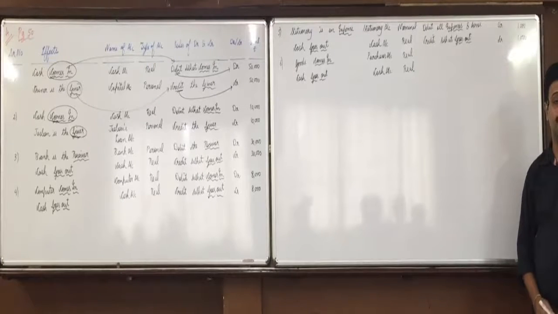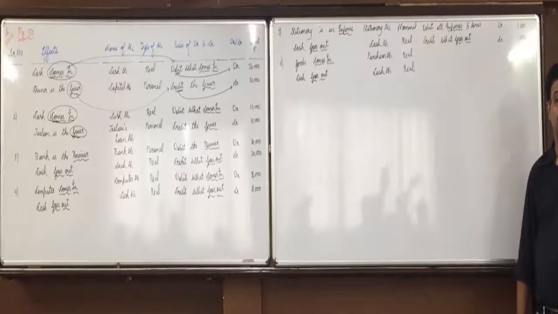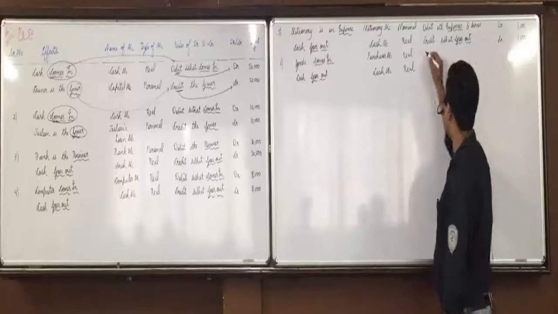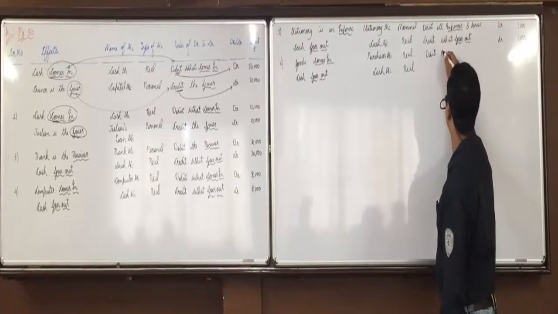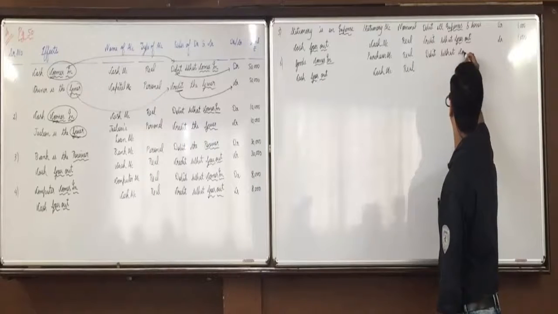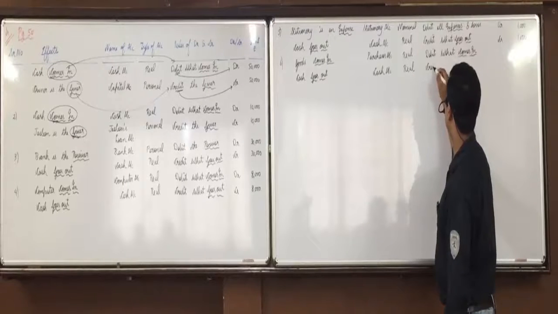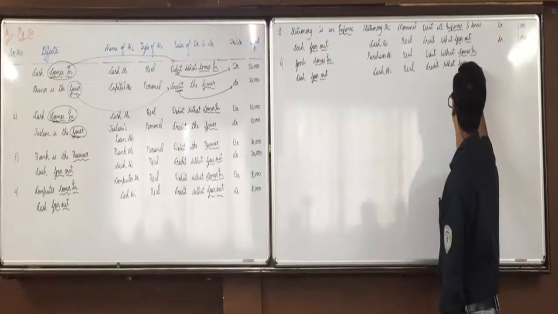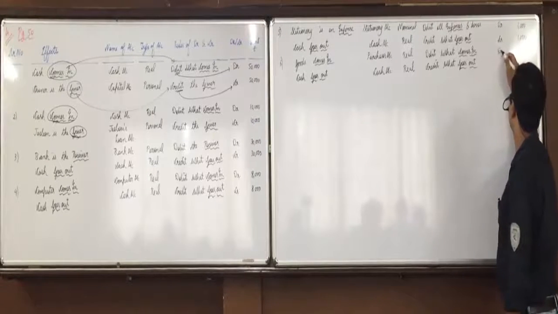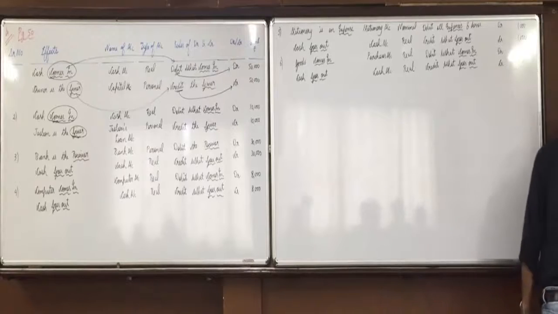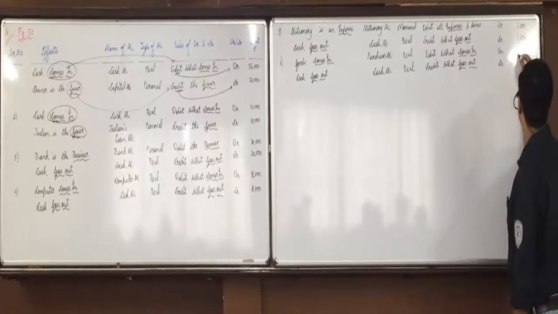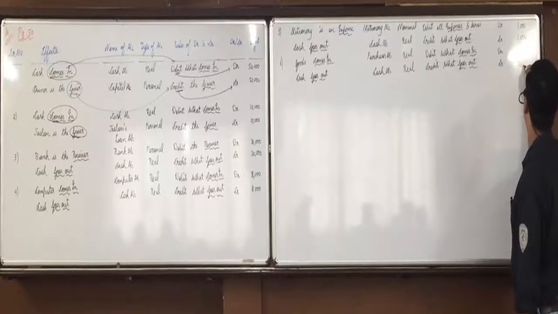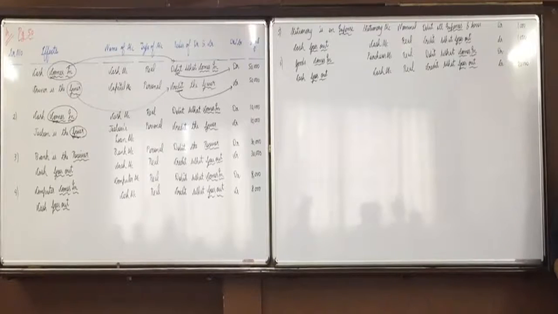Real rules: debit what comes in, credit what goes out. Goods comes in, so debit what comes in, and cash goes out, so credit what goes out. Debit, credit, and the amount is 20,000. Are all clear with this? Any confusions?